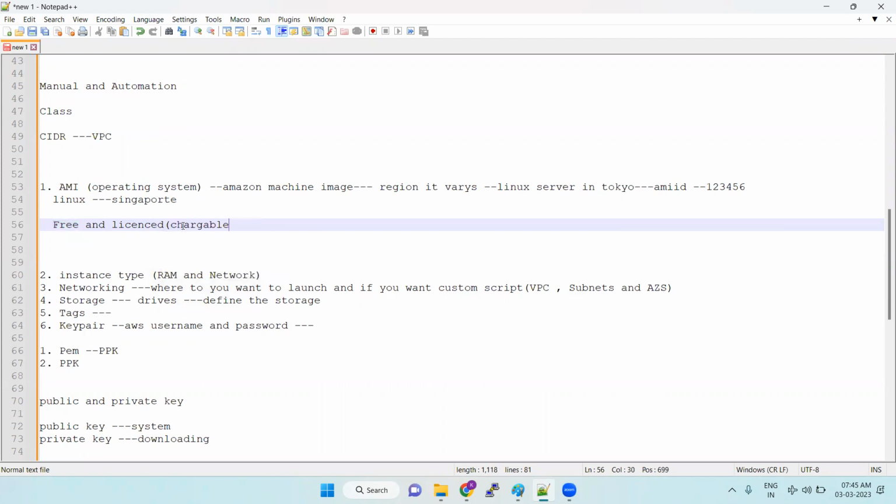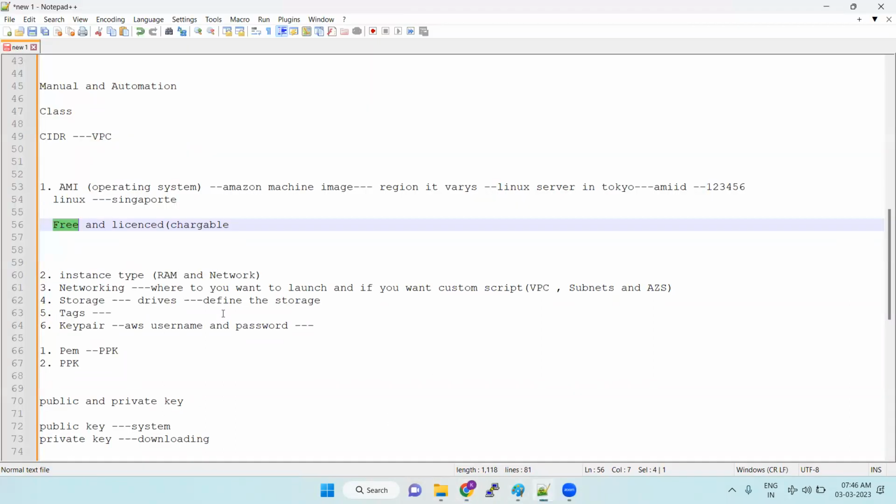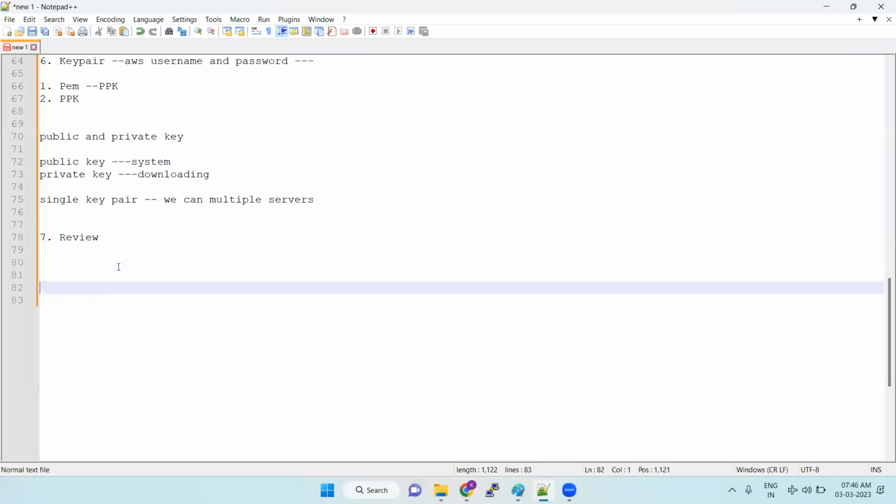Okay. So in real-time scenarios, don't launch free-tier-eligible servers for real-time work. Don't do those activities. Only for practice purposes, AWS is providing the free versions. Okay. So when you are launching this kind of server on the spot, we are launching it, right? This type of server, we are going to call an on-demand instance.